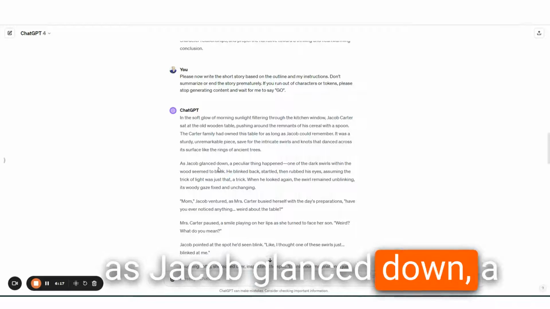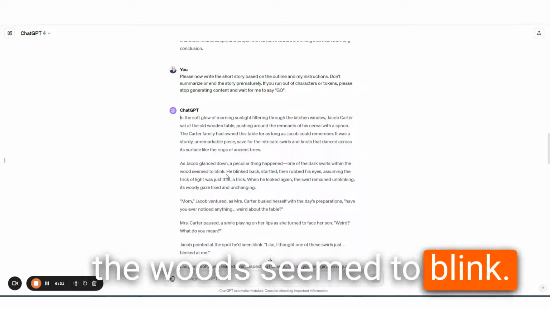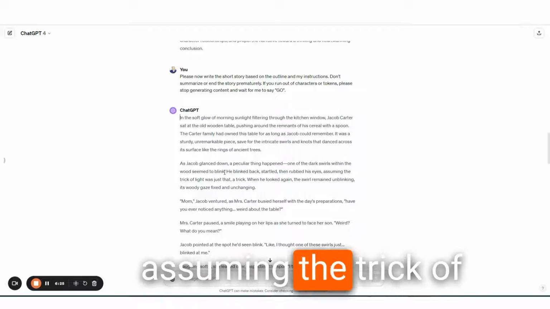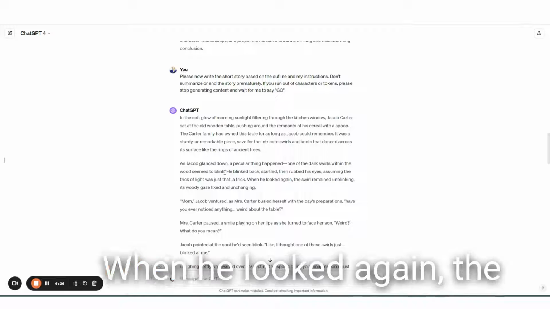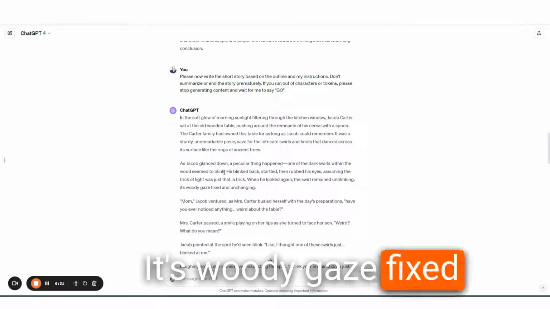As Jacob glanced down, a peculiar thing happened. One of the dark swirls within the wood seemed to blink. He blinked back, startled, then rubbed his eyes, assuming the trick of light was just that, a trick. When he looked again, the swirl remained unblinking, its woody gaze fixed and unchanging.